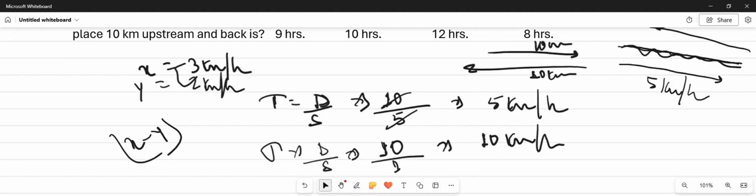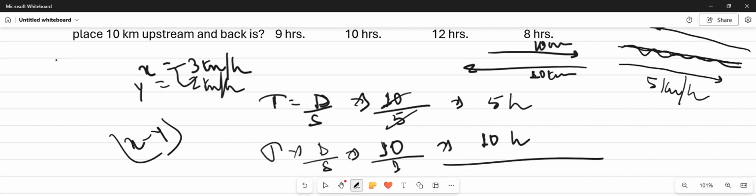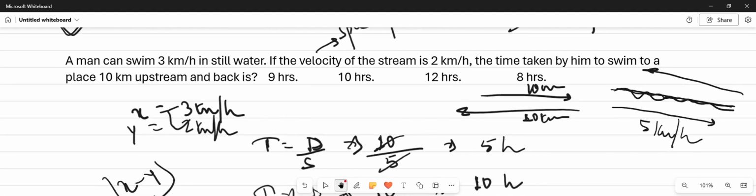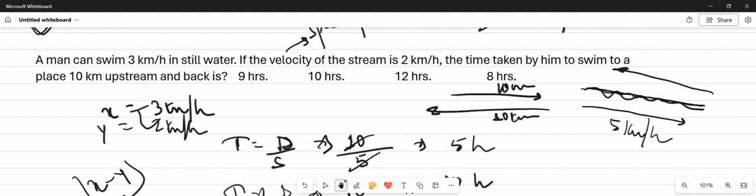And the answer would be 10 km per hour. Oh, sorry, 10 hours, only hours. So total time would be 2 plus 10, 12 hours.